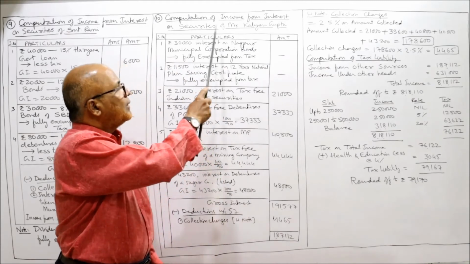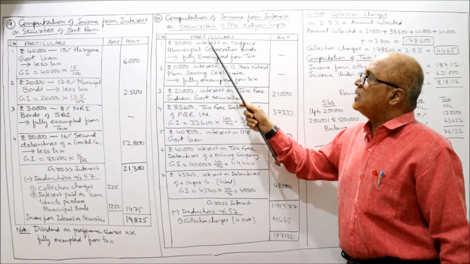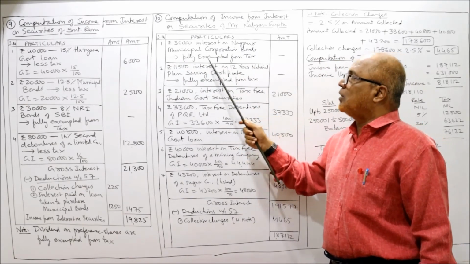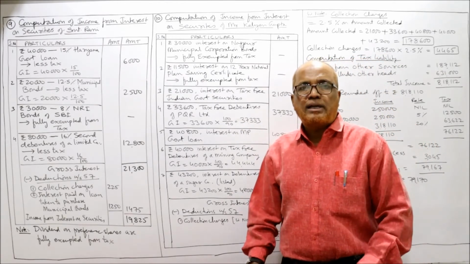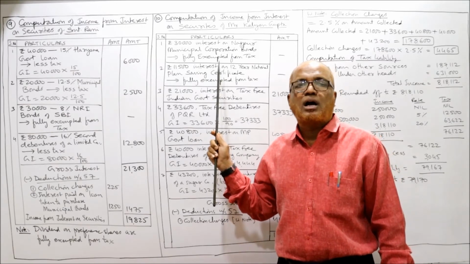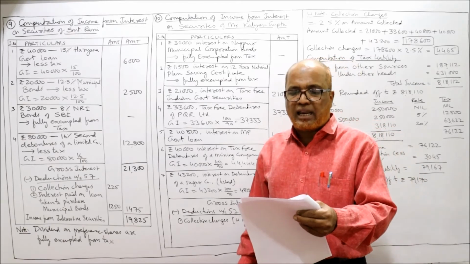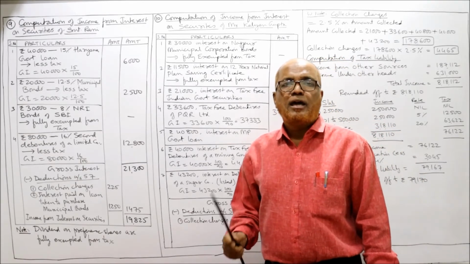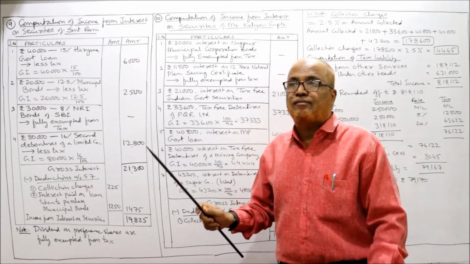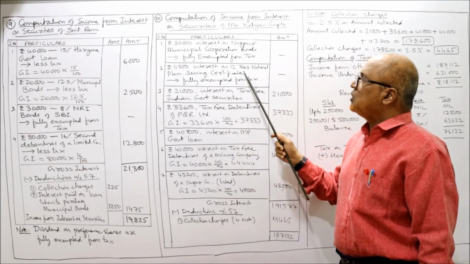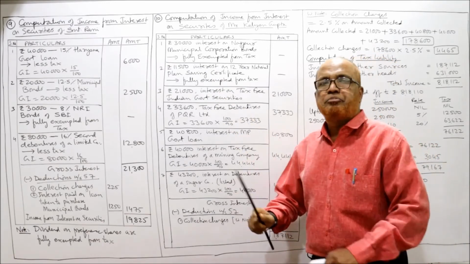So interest earned from Nagpur Municipal Corporation bond is fully exempted. Here I have written computation of income from interest on security of Mr. Kalyan Gupta: 30,000 interest on Nagpur Municipal Corporation bond, fully exempted from tax. This point you have to remember: no tax at all on interest received on Nagpur Municipal Corporation bond. Second, rupees 11,500 interest on 12-year National Saving Plan certificate. Interest received on National Saving Plan certificate is fully exempted from tax. 11,500 interest on 12-year National Saving Certificate, fully exempted from tax. The first two securities, no tax.